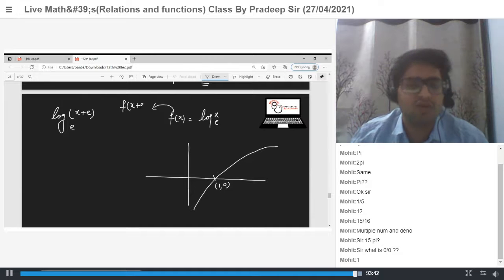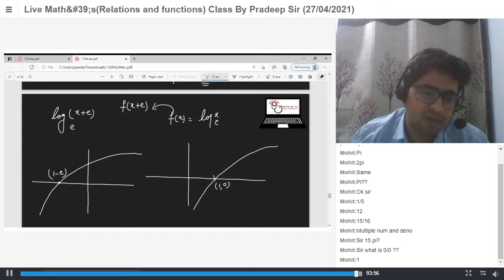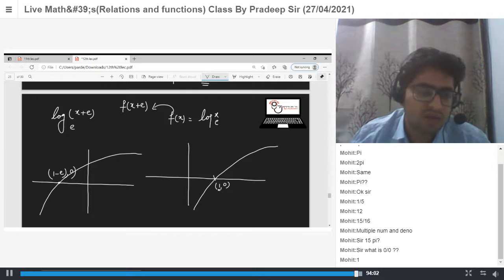And how to draw f of x plus a? Shift your graph towards the negative side, to the left, by a. Graph will be this, and this point will be 1 minus e comma 0. Shift e units in the left hand side direction. So if this point is 1, we have to shift to the left by e units. So this is your graph for ln of x plus e.